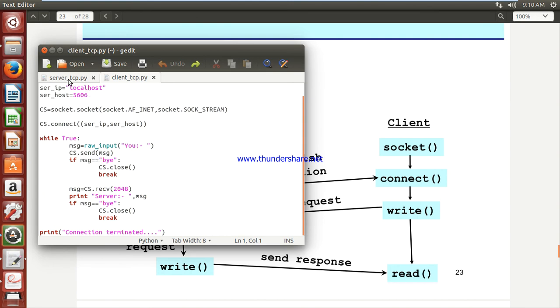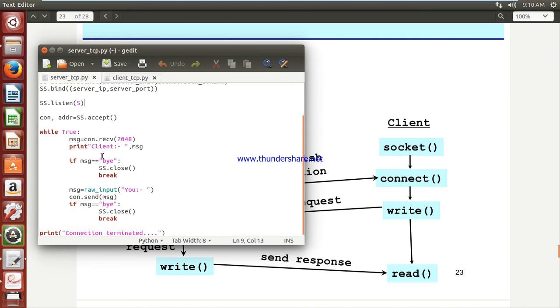Now whose turn is it? It's the server's turn. The server first has to receive, that's why I have written code for it. The newly created socket con dot receive takes the size of memory you have specified, the message will be dropped into that memory, received from your socket, and ultimately this is your message. Just print that as client says this message. Also check if that message equals bye, then close that one.